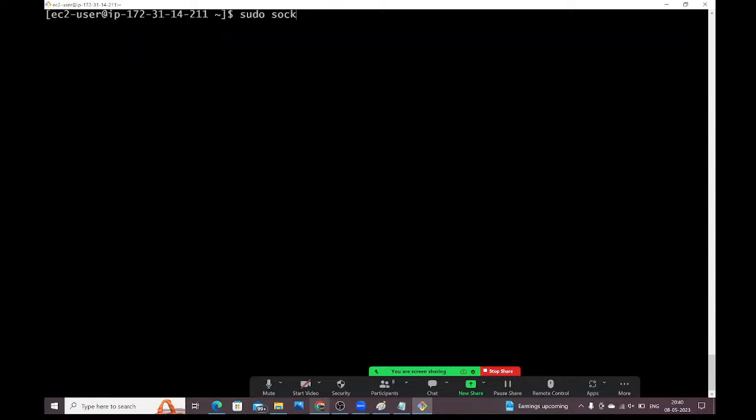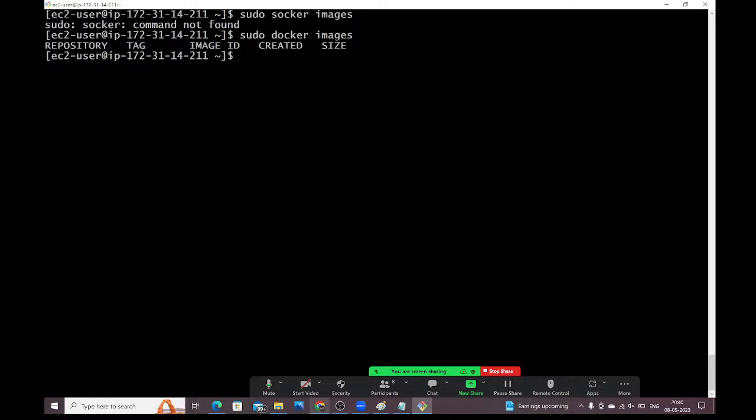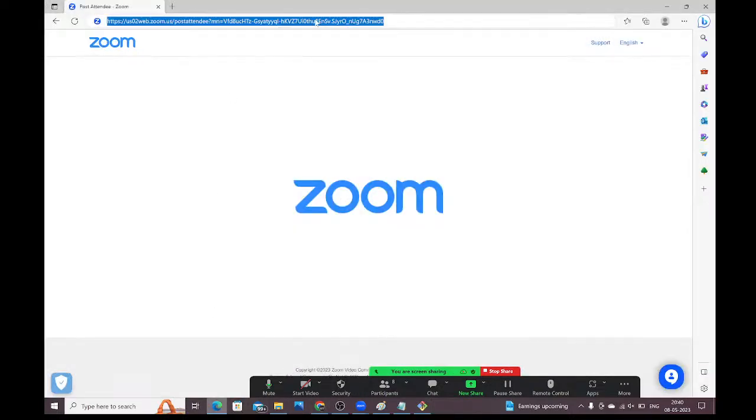Sudo docker images. See, command not found. Sudo docker images. See, currently we don't have any images here. Okay, so now let me open Docker Hub.